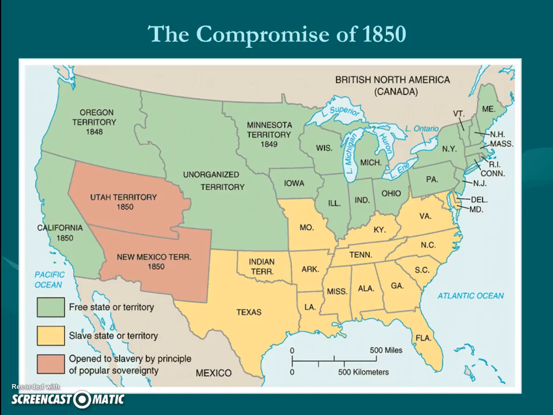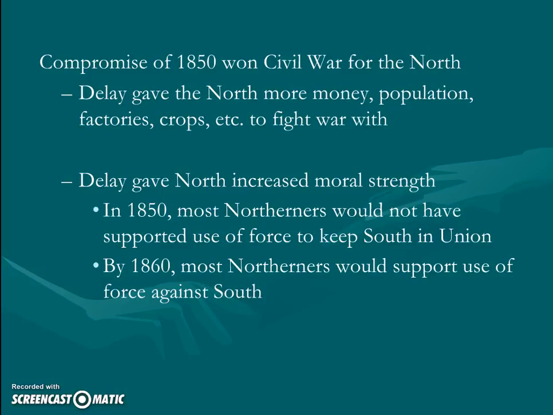So here's sort of a nice visual for you guys. You see the free territory, California in 1850 coming in as free, and then that pinkish there with Utah and the New Mexico territories, those essentially are left open to this idea of popular sovereignty. Now, we're so close to the Civil War, and like I said, we're kicking the can down the road. So we have to sort of always keep that in the back of our mind.